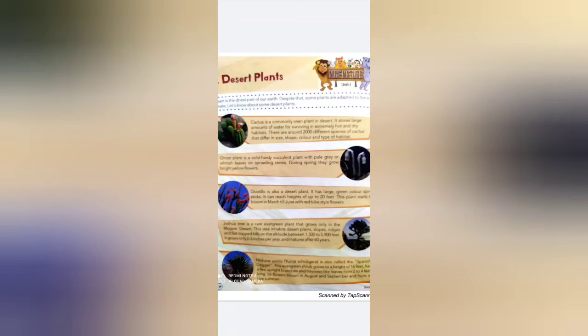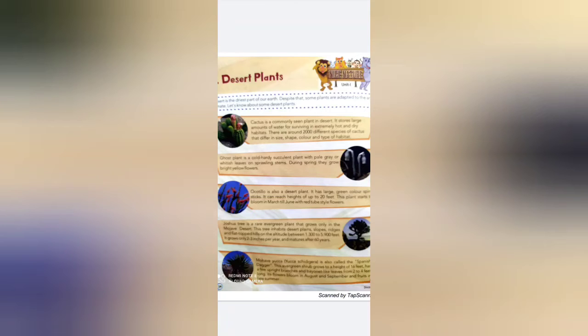The stick is green and very spiny. It can reach a height of up to 20 feet.